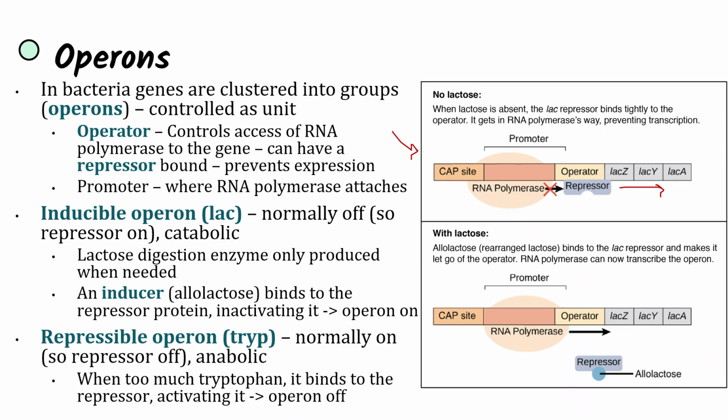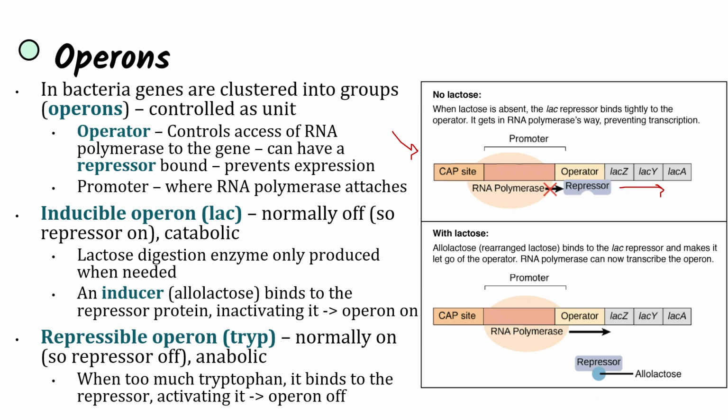So when the correct inducer, in this case allolactose, binds to the repressor protein, then it will inactivate the repressor protein, allowing the operon to turn on. So without lactose, the operon is not working. RNA polymerase cannot transcribe the genes to create lactose digestion enzymes because they're not needed in the cell.